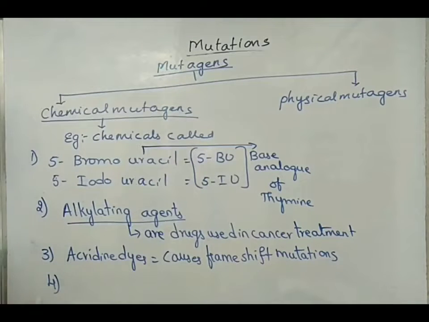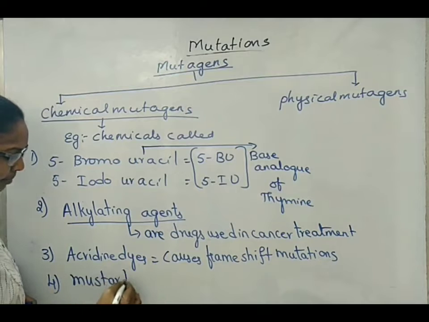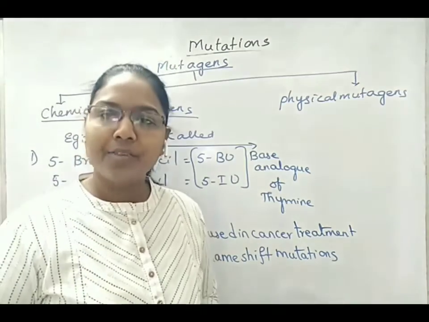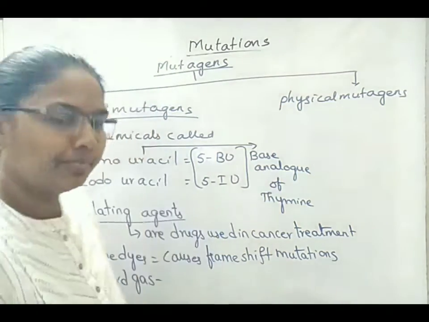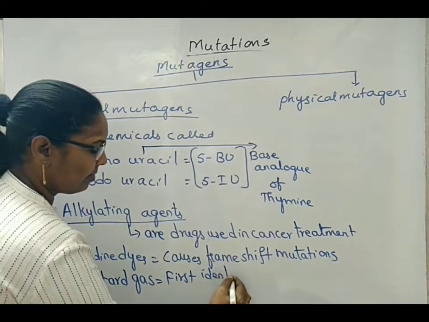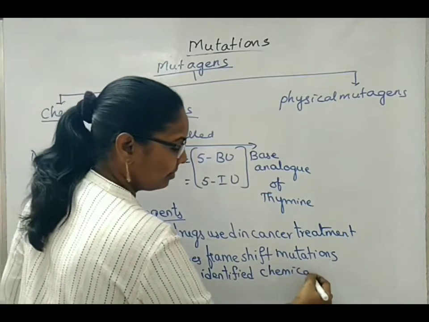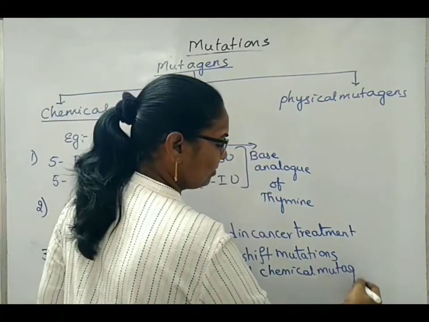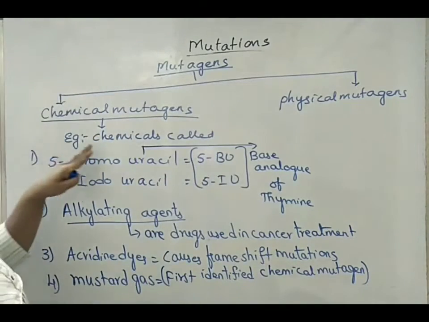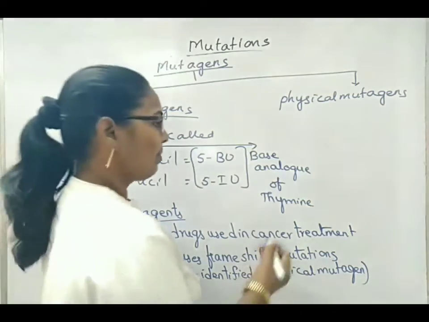Next, another chemical mutagen is mustard gas. Mustard gas is considered the first identified chemical mutagen. Another example under chemical mutagens is nitrous acid, HNO2.